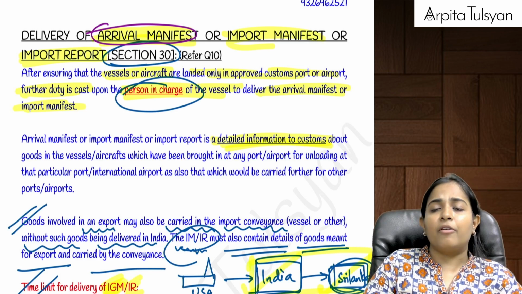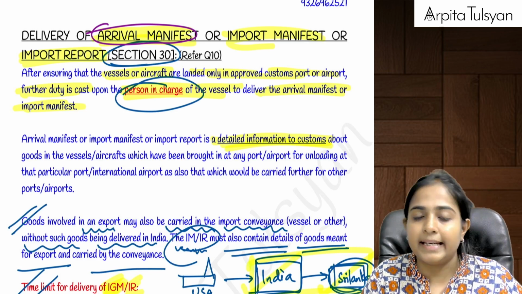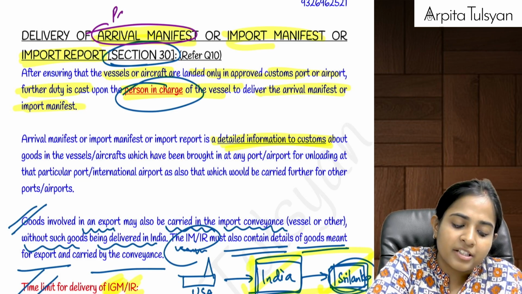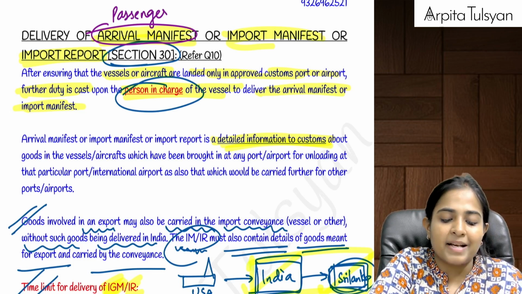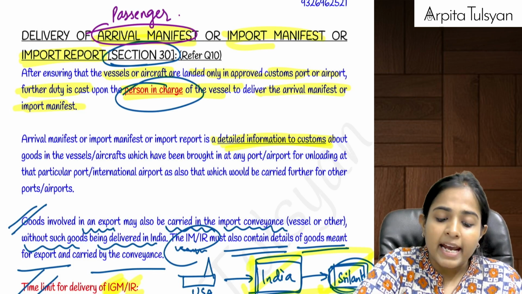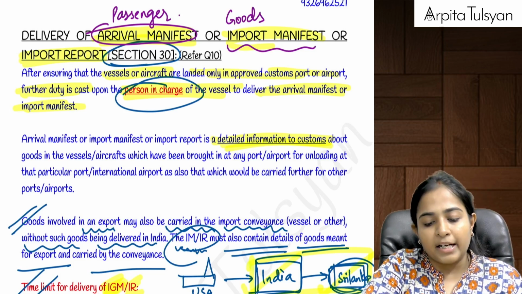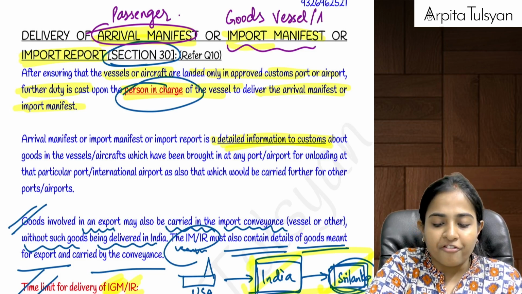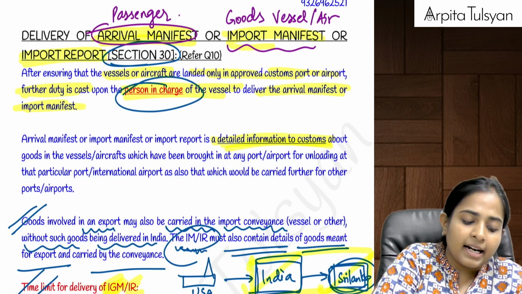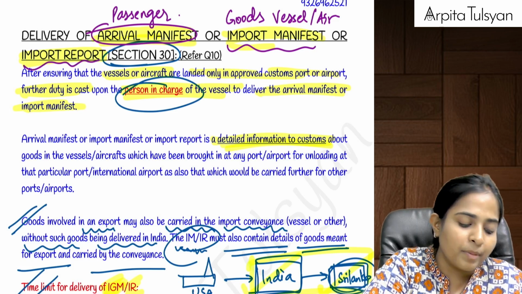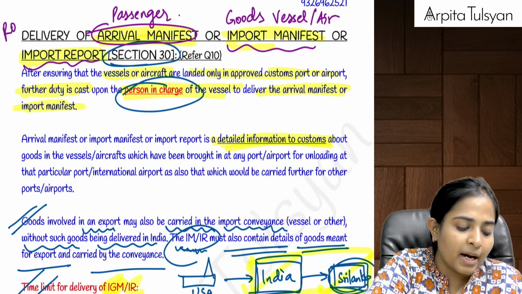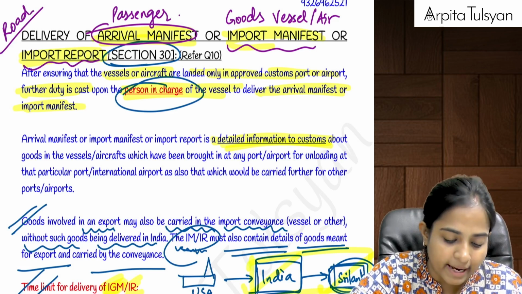Is there any difference between all the three? Yes, there is a difference. Arrival manifest is to be used whenever passengers are coming into India. Import manifest is to be used whenever goods are coming into India by way of vessel or aircraft. And import report is required to be used when the goods are coming into India by way of land, by way of road, etc.